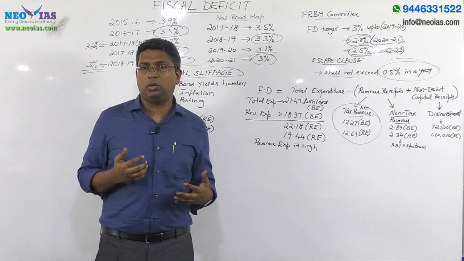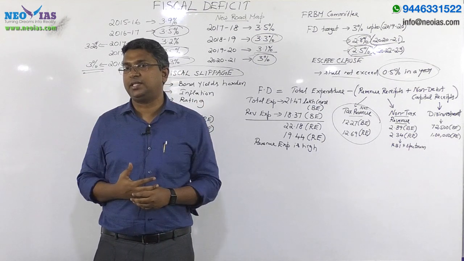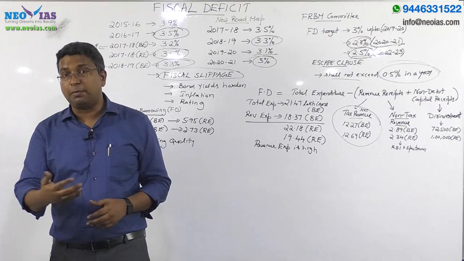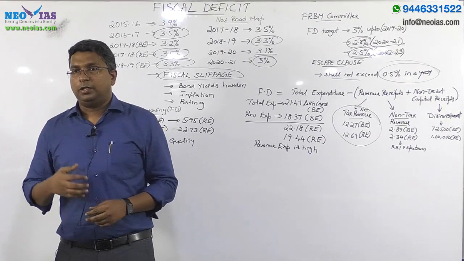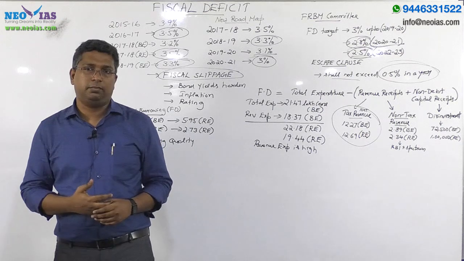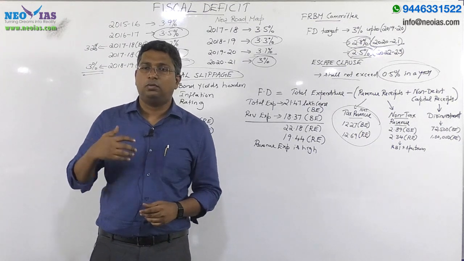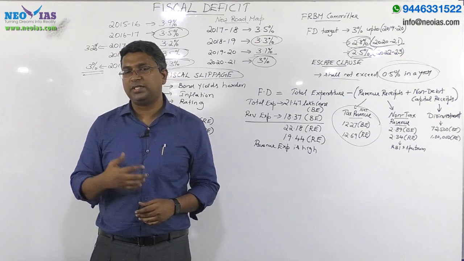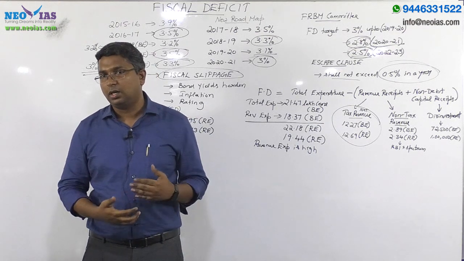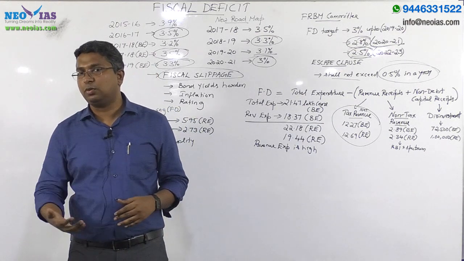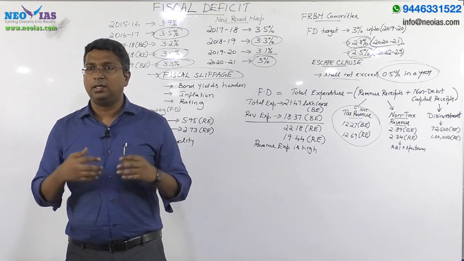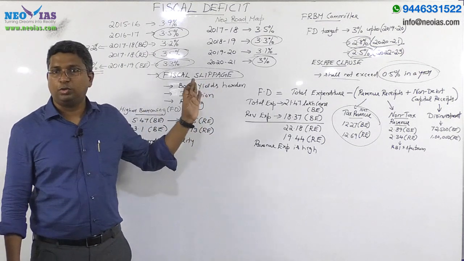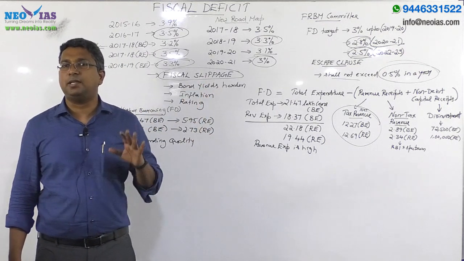Now, before going into why this fiscal deficit is important for this year's budget, as well as for your coming prelims: this government, for the first time in its fourth financial year, could not achieve the target set by the government. The fiscal deficit target set in the last budget was not achieved, and thereby a situation has happened which is called fiscal slippage. So in 2017-18, fiscal slippage has happened.